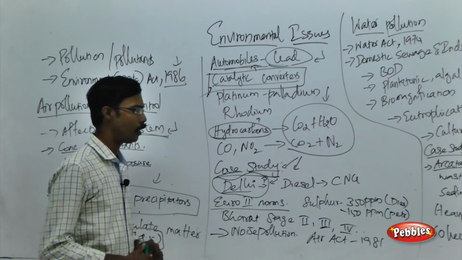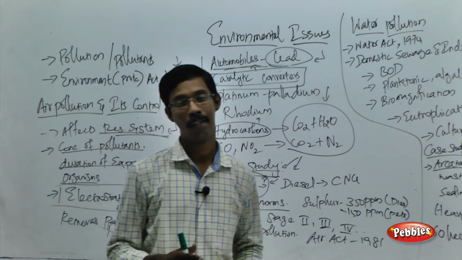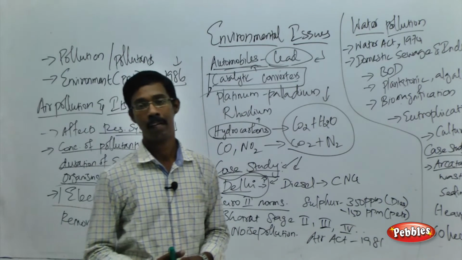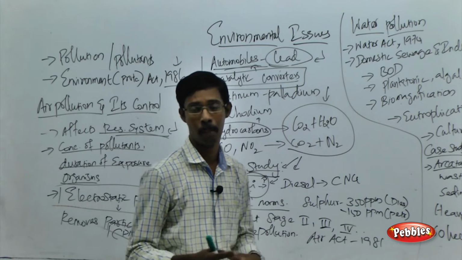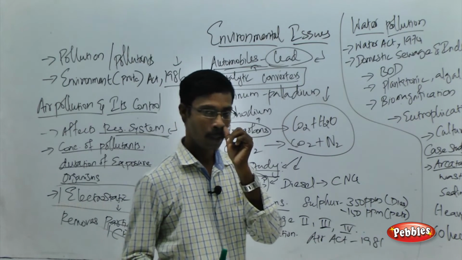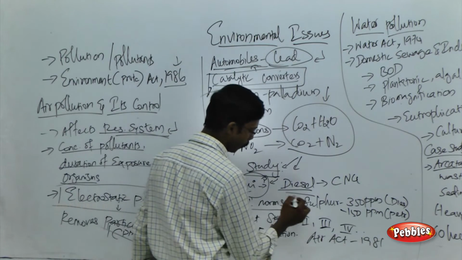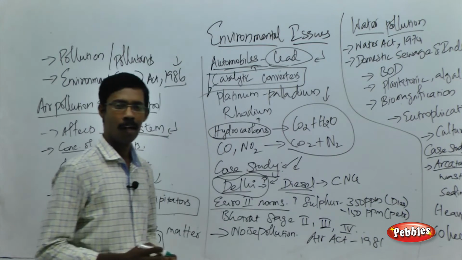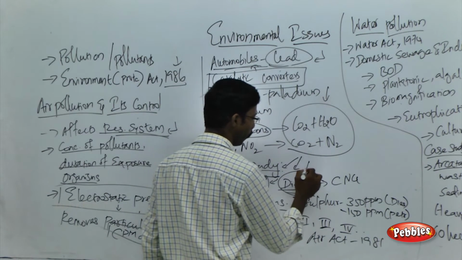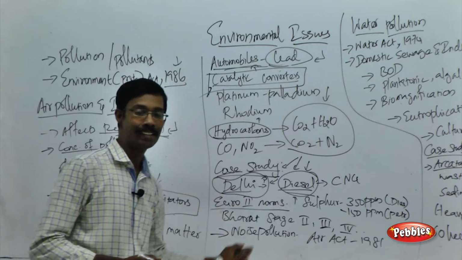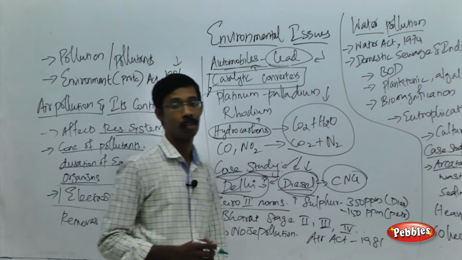The major cause in Delhi, as we all know, is not the industries but the automobiles, the huge number of vehicles in the city. So the major step taken by the government was to convert all the public vehicles from diesel to CNG, compressed natural gas.